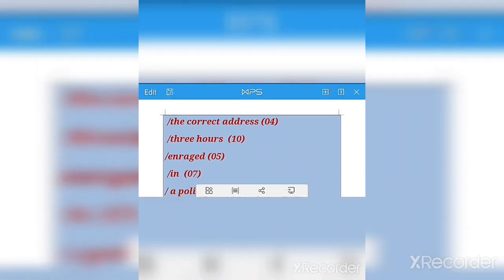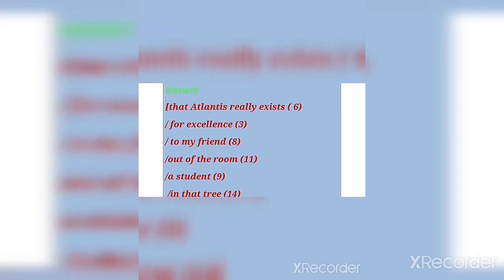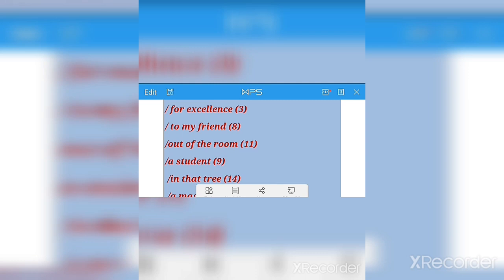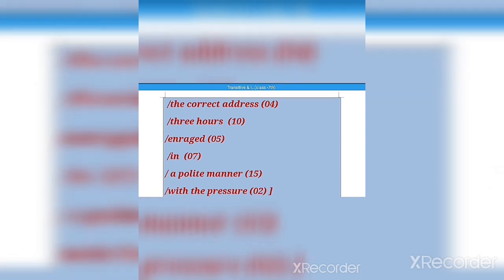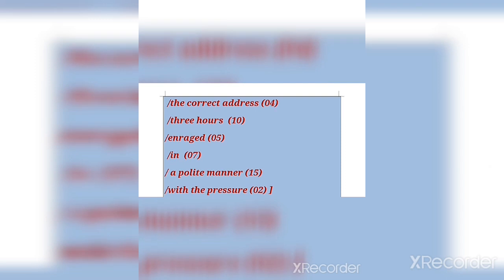Now answer 4 is, I am reading from here, the correct address. Then answer 5 will be enraged. Answer 6 is the Atlantics really exist. Answer 7, in. Answer 8, to my friend. Answer 9, a student. Answer 10, 3 hours. Answer 11, out of the room. Answer 12, right from wrong. Answer 13, a magician. Answer 14, in that tree. And the last answer is a polite manner.